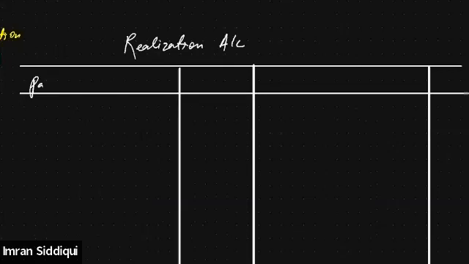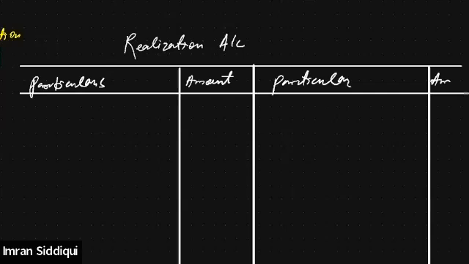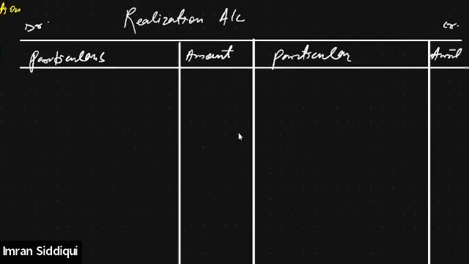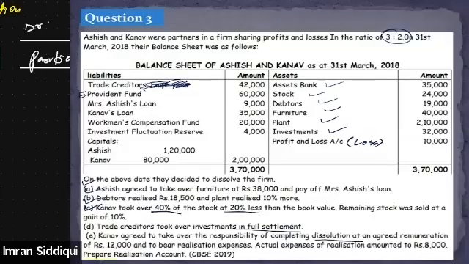All right, everyone. So this is the format of the realization account: particulars, amount, particulars, and amount. This is the credit side. This is the debit side. All right. So the first thing that we need to do in order to solve this question, first of all, we will transfer all the assets on which side? Tell me. On the debit side of the realization account.